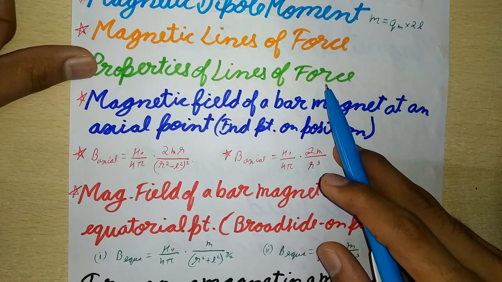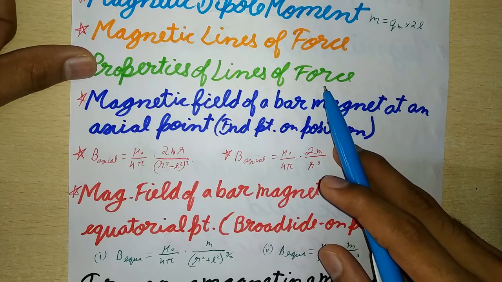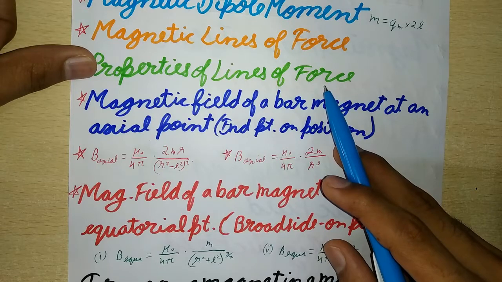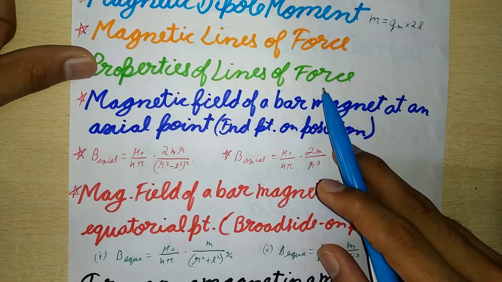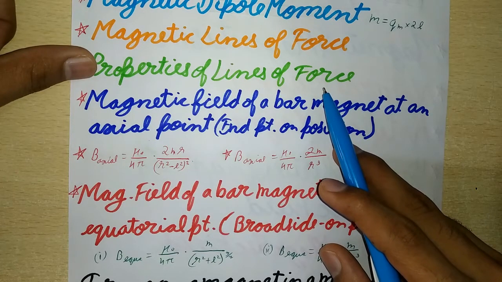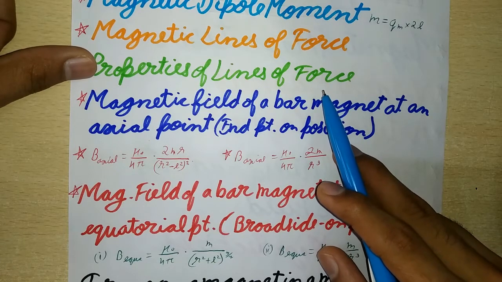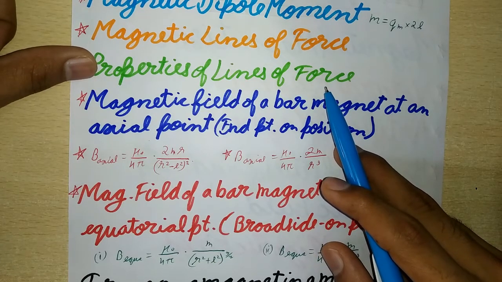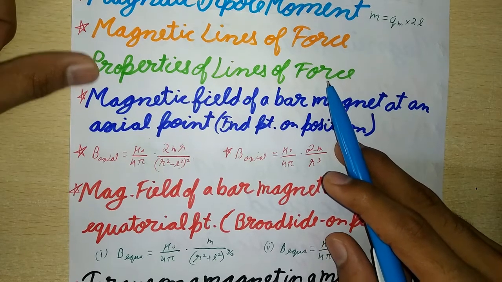And fourth one, the lines of force have a tendency to contract lengthwise and expand sidewise. This explains attraction between unlike poles and repulsion between like poles. And fifth one is the relative closeness of the lines of force is a measure of the strength of the magnetic field, which is maximum at poles.